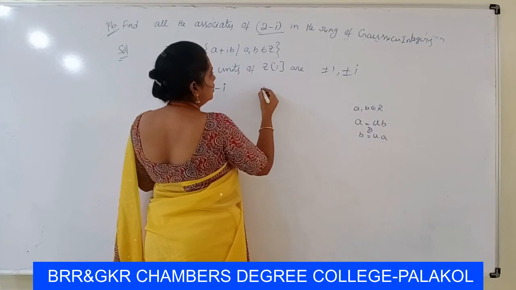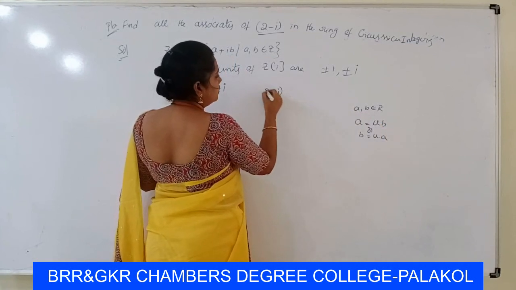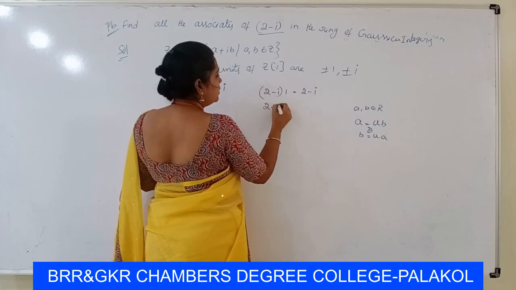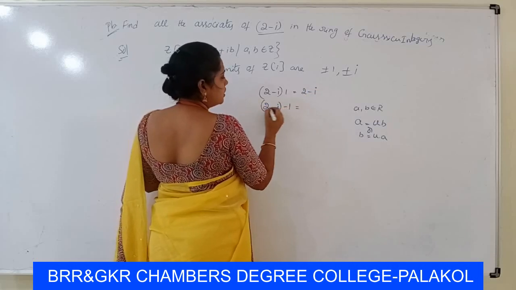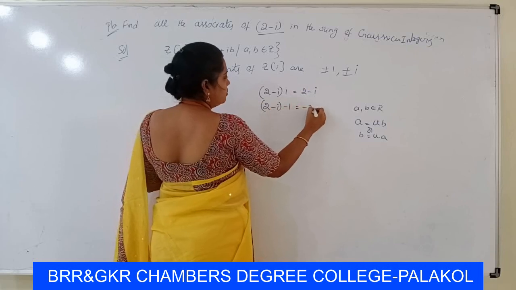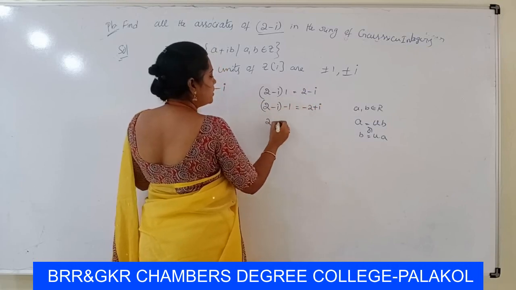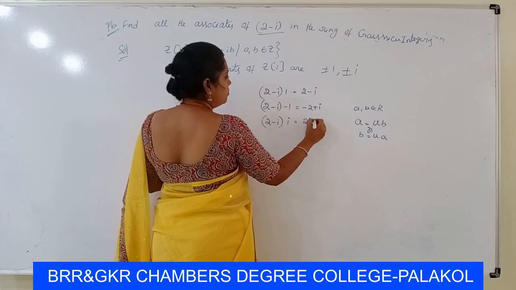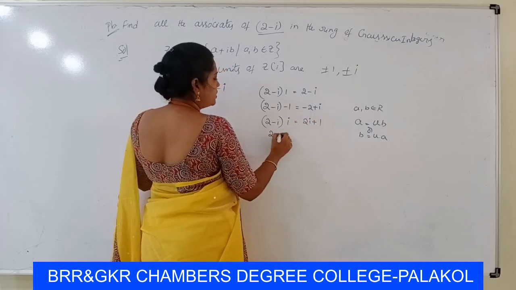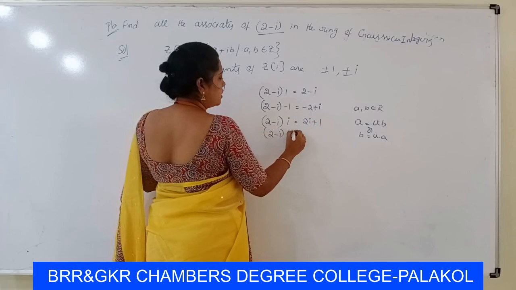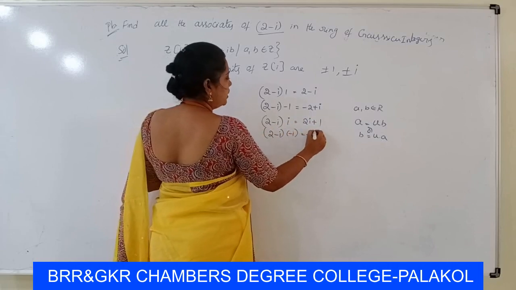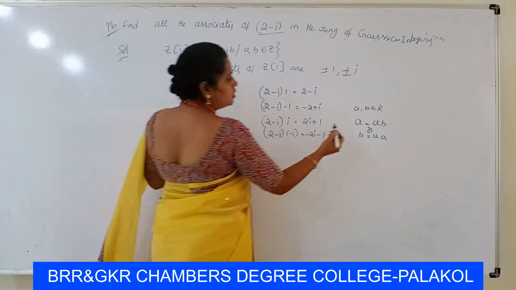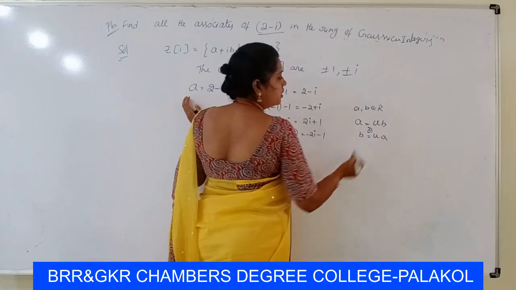2 minus i into 1 is 2 minus i. 2 minus i into minus 1 is minus 2 plus i. 2 minus i into i is 2i plus 1. 2 minus i into minus i is minus 2i minus 1. Here if a is equal to ub, then a, b are associates.